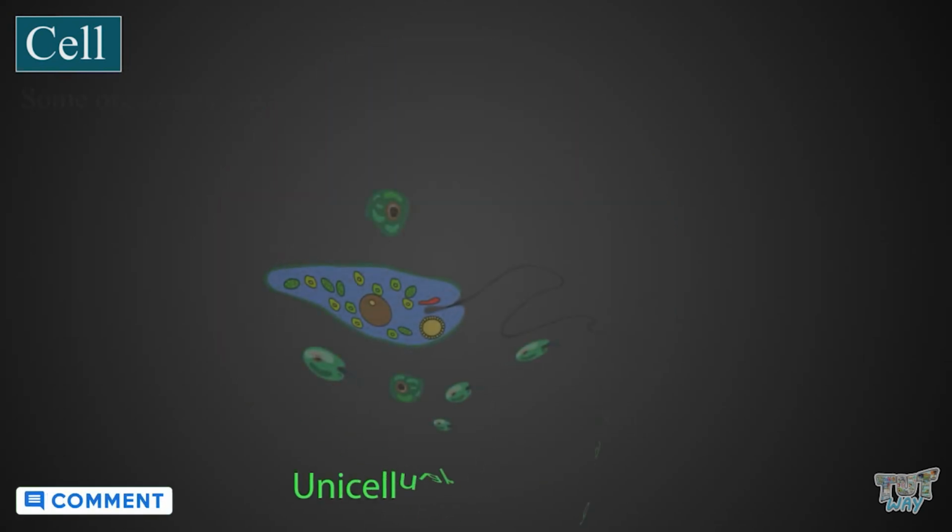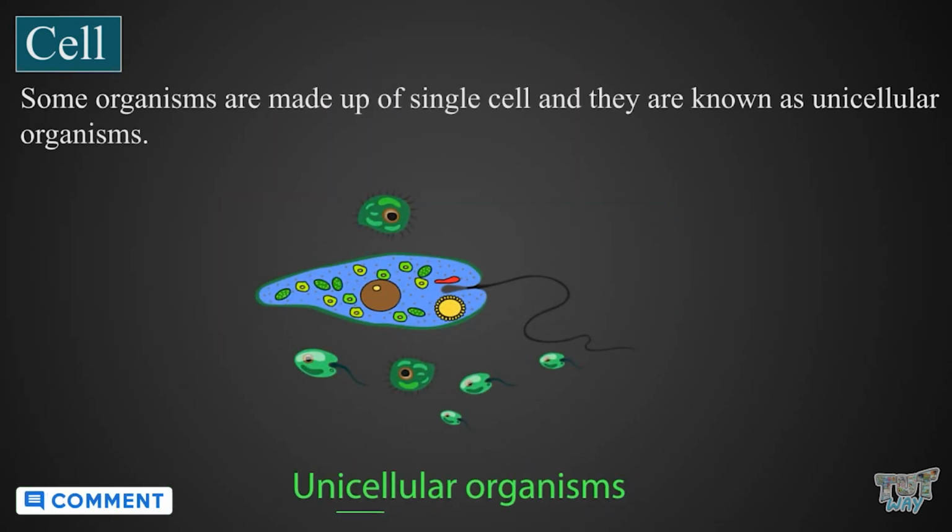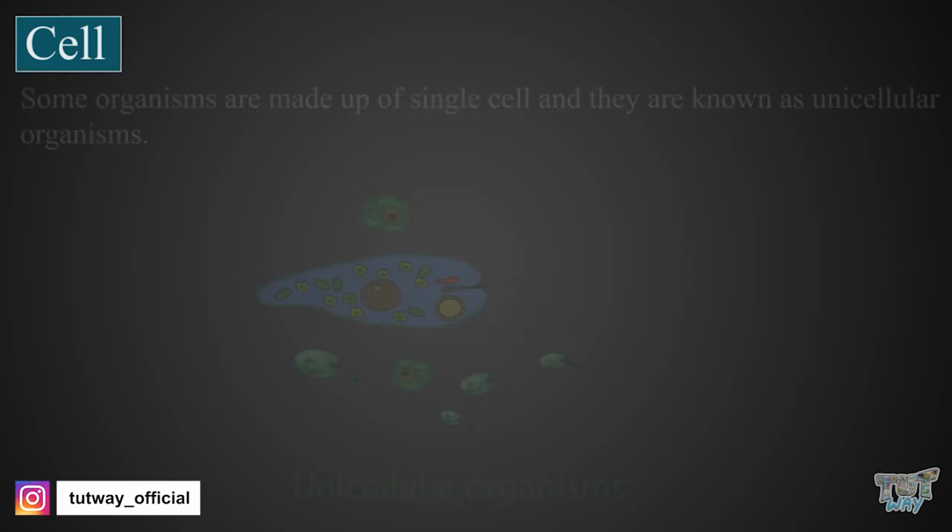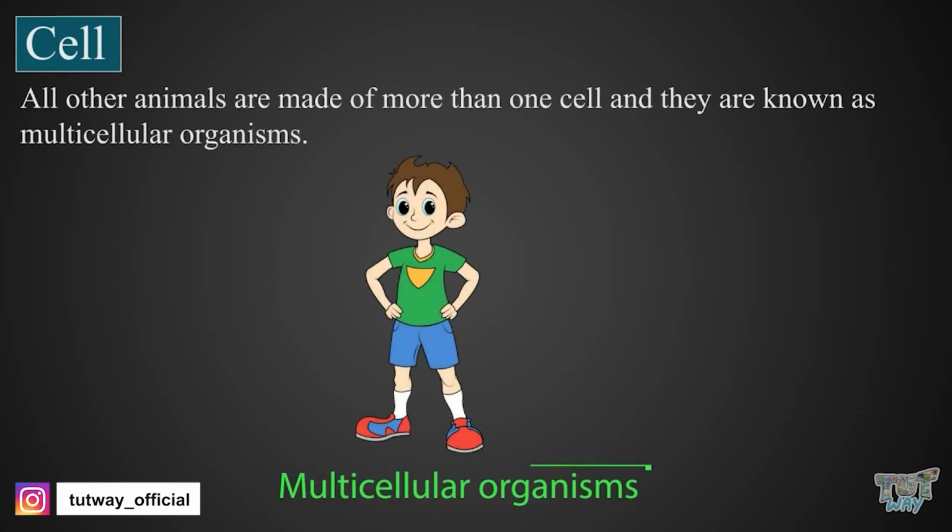For example, some organisms are made up of only one cell, and such organisms are called unicellular. And all other organisms that are made up of more than one cell are known as multicellular organisms.